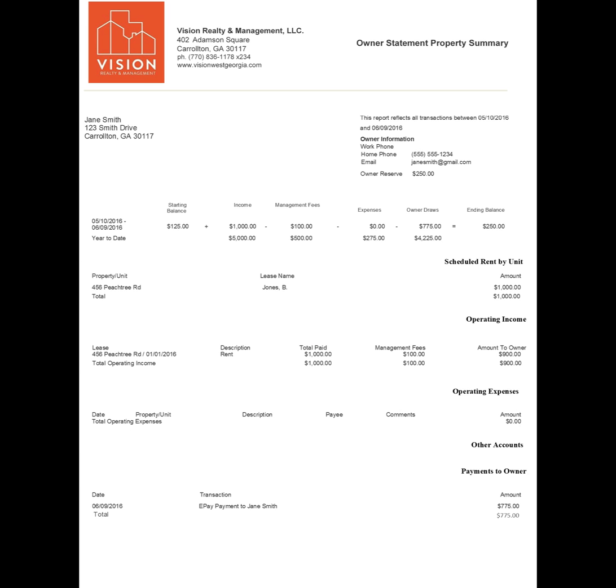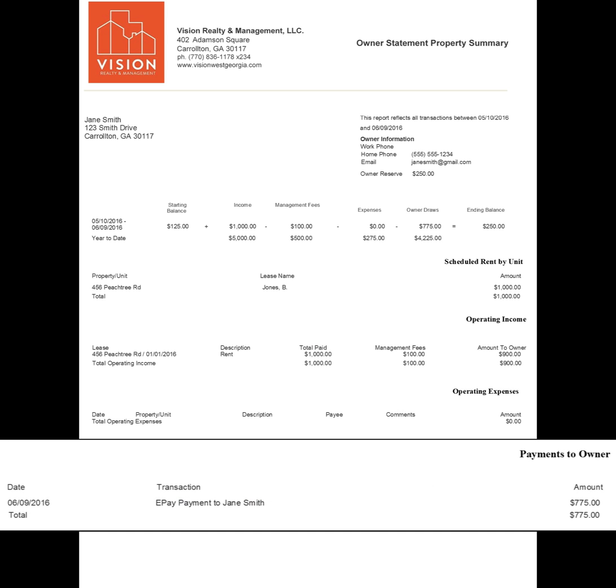The last row, and typically what owners want to see the most, is the Payments to Owner section. In this section, the chosen method for disbursement is listed, along with the amount being disbursed to the owner after management fees and other expenses have been deducted.